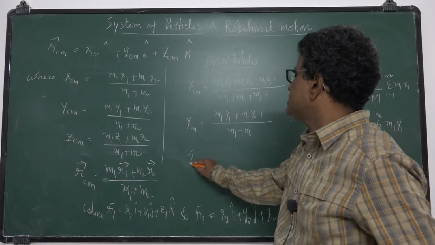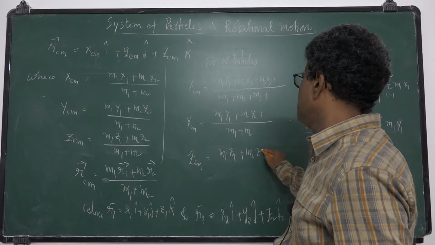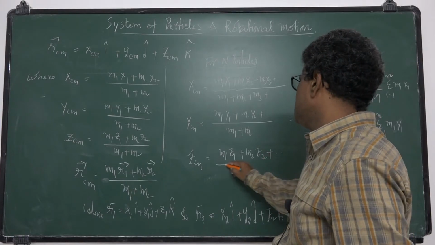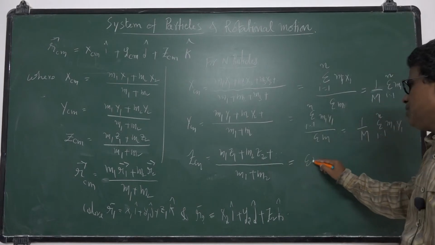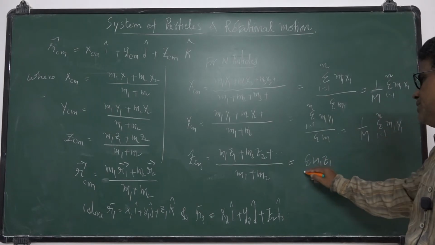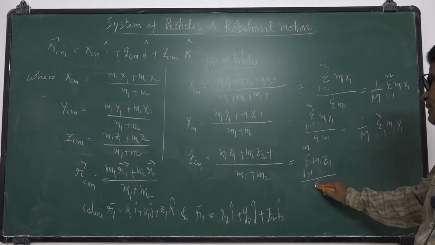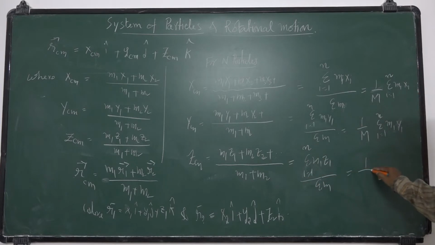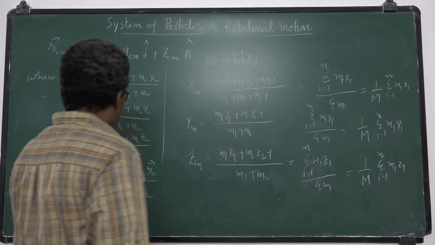Similarly, we can write ZCM, that is (m1 z1 plus m2 z2 and so on) by (m1 plus m2 and so on). That is sigma mi zi, where i is equal to 1 to n, by sigma m. Sigma m is the total mass. So 1 by M into sigma mi zi, where i is equal to 1 to n. Thus we can locate the position of the center of mass.